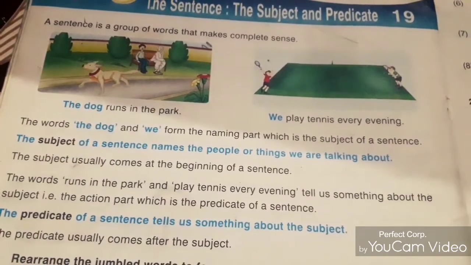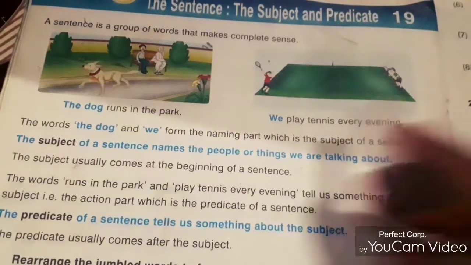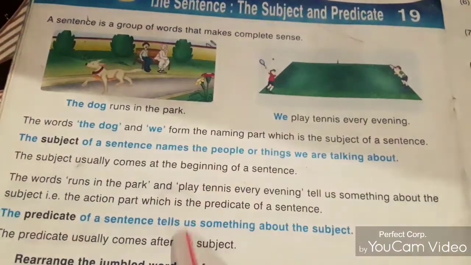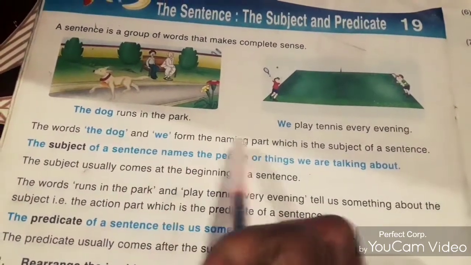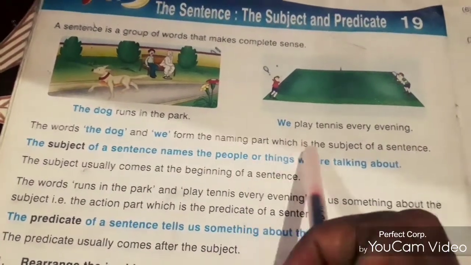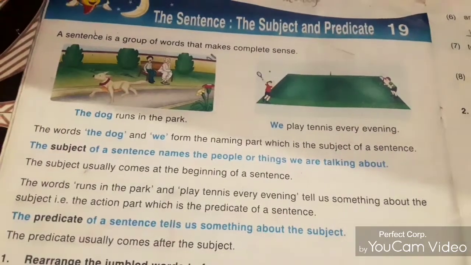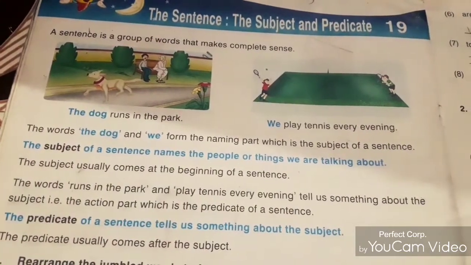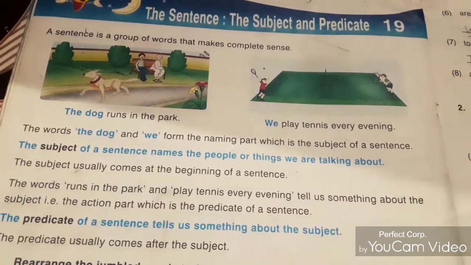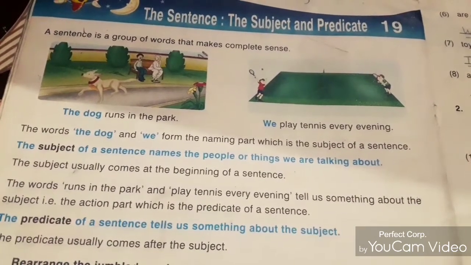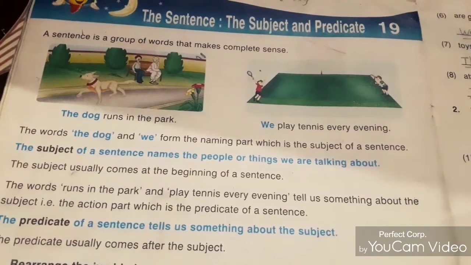Okay, now look at these sentences. The words the dog and we form the naming part, which is the subject of the sentence. Or in other language we can say that all naming parts are subjects. जितने भी naming part हैं वो subject होते हैं.